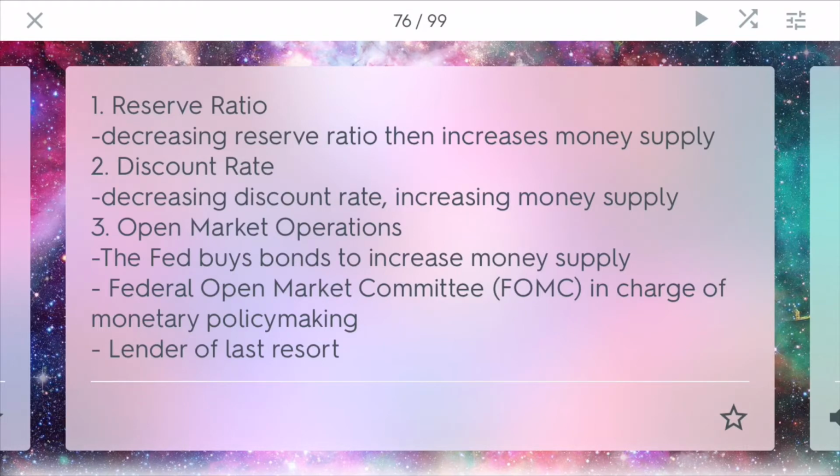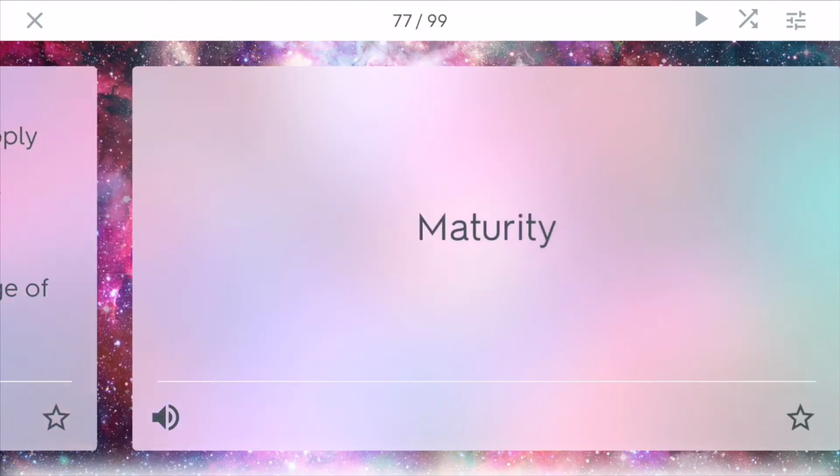They can also conduct open market operations. This is when the Fed starts to buy bonds to increase the money supply or sell bonds to decrease it. And the Federal Open Market Committee, the FOMC, is in charge of this type of monetary policy making. The Federal Reserve also serves as a lender of last resort. If banks cannot lend other banks money, the Fed can come in and lend money themselves because they have the big vault of cash.